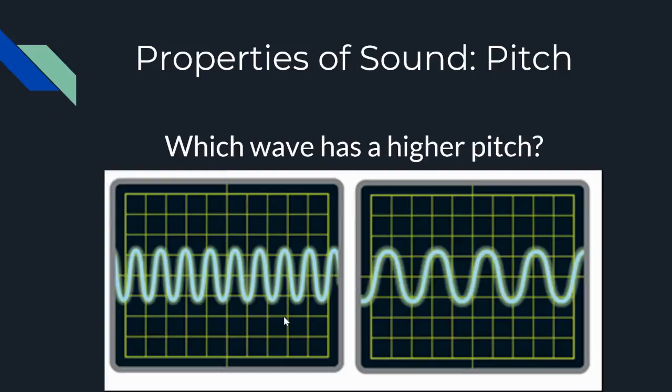Quiz time! Which wave has a higher pitch? If you picked the first one, you are correct. So we know that these have a higher frequency. We can tell these have a higher frequency because there's more waves in this little box. Less waves over here, which means this has a low pitch. And this one has a high pitch. Higher frequency, higher pitch.